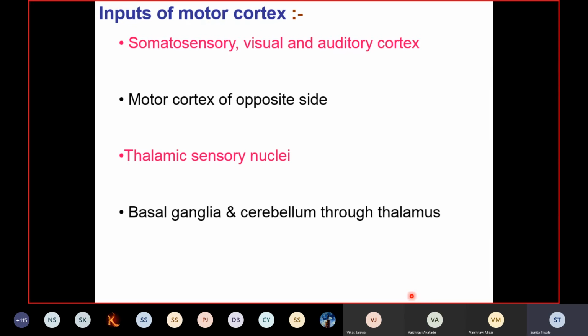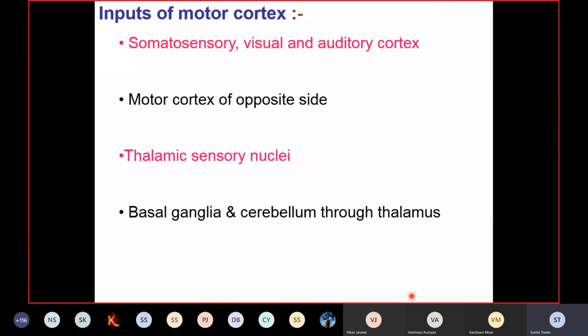Then also the input is coming from the thalamic sensory nuclei. In the ascending tracts, you have come across the ventroposterolateral and the ventroposteromedial nuclei. So via these nuclei, the sensory information, that is proprioceptive information, is coming from the ascending tracts and it is reaching the motor cortex.